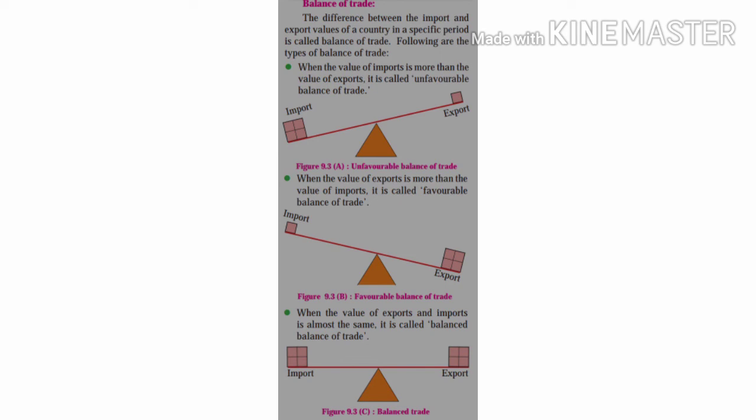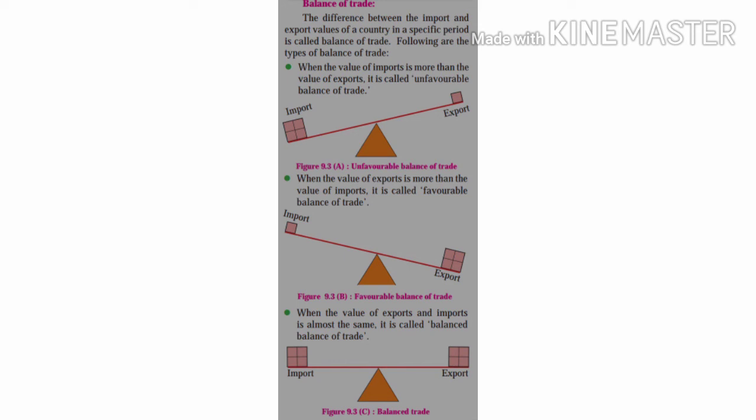Favorable balance of trade takes place when the value of exports is more than the value of imports. So, when there is not much difference in the value of exports and imports, then it is called balance of trade.